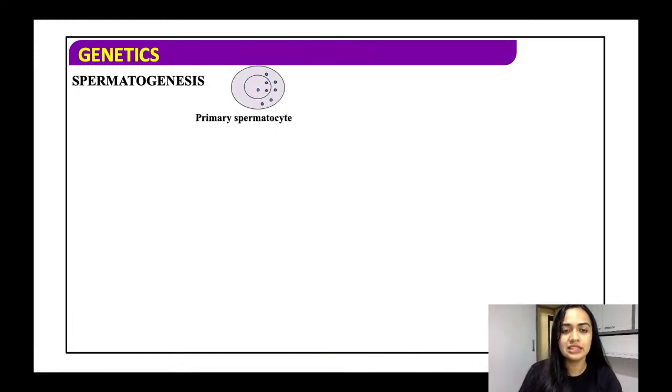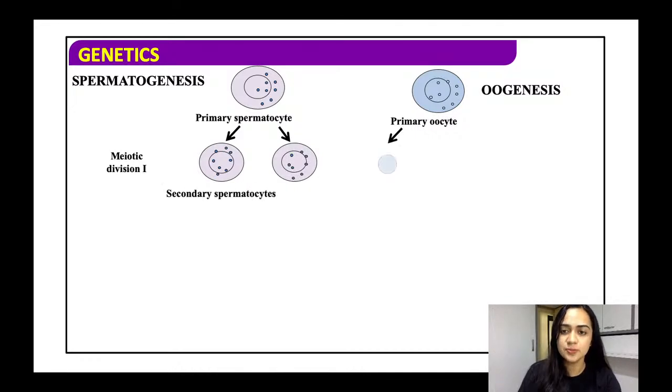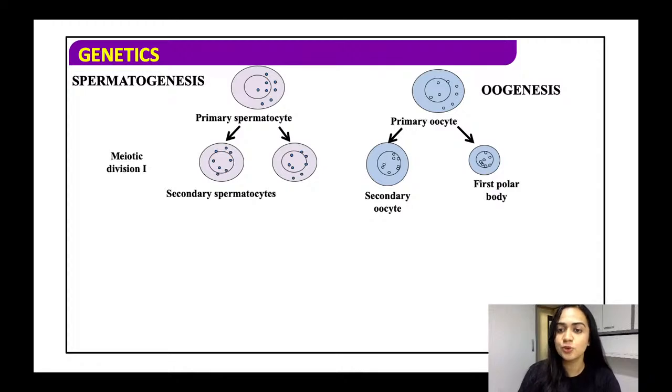तो हमने क्या देखा है कि स्पर्मेटोजेनेसिस में क्या होता है? पहले प्राइमरी स्पर्मेटोसाइट बनता है, और oogenesis में पहले बनता है प्राइमरी oocyte. फिर आता है meiotic division 1, and what is formed is, it undergoes a meiosis and they form secondary spermatocytes. Here also they will form the secondary oocyte. So one large ovum is formed and a first polar body is formed. All right. फिर आता है meiotic division 2, यानी कि वापस से meiosis होता है दोनों में.